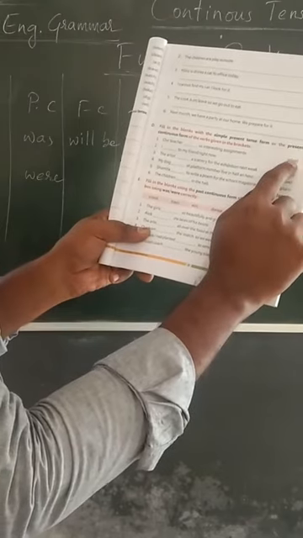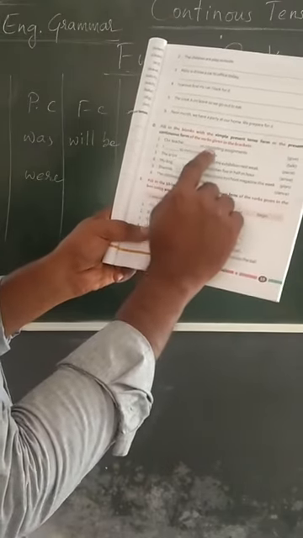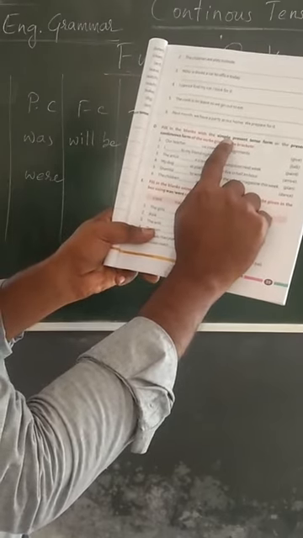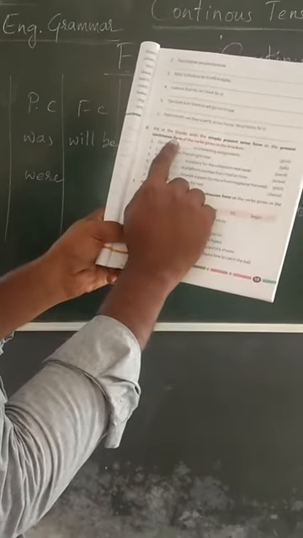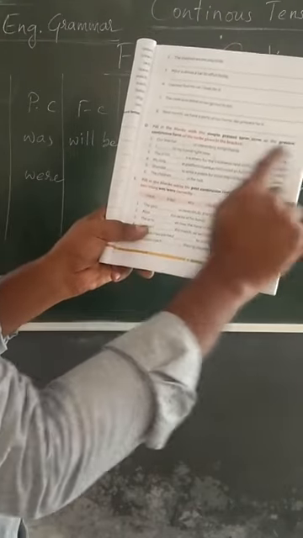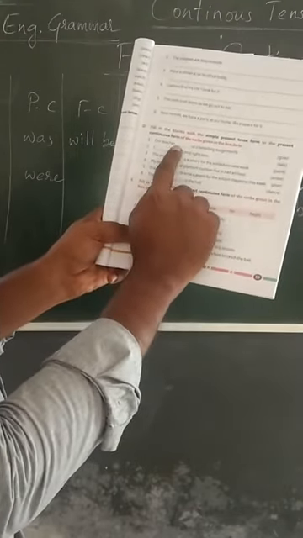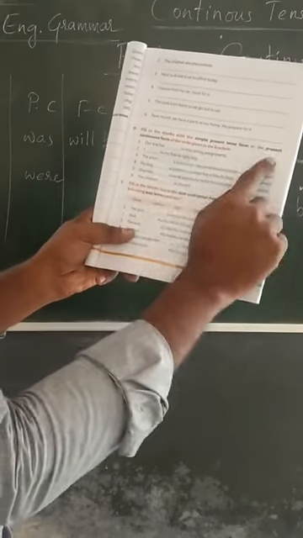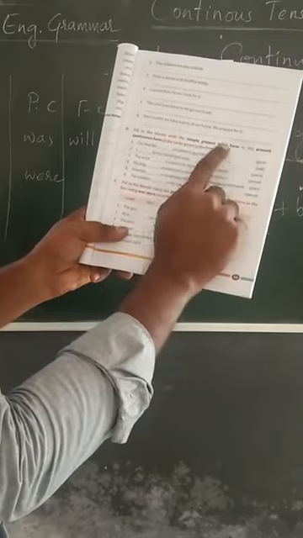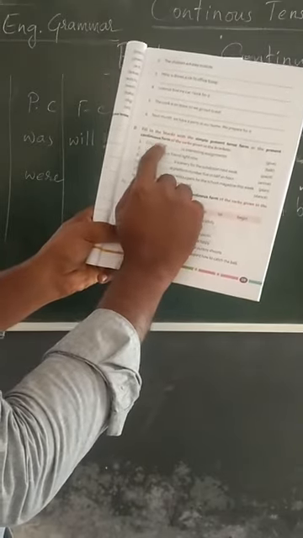Our teacher gives us interesting assignments, because it should be in simple present, not present continuous. If it is present continuous, our teacher is giving us interesting assignments. But generally, we can use this sentence in simple present.